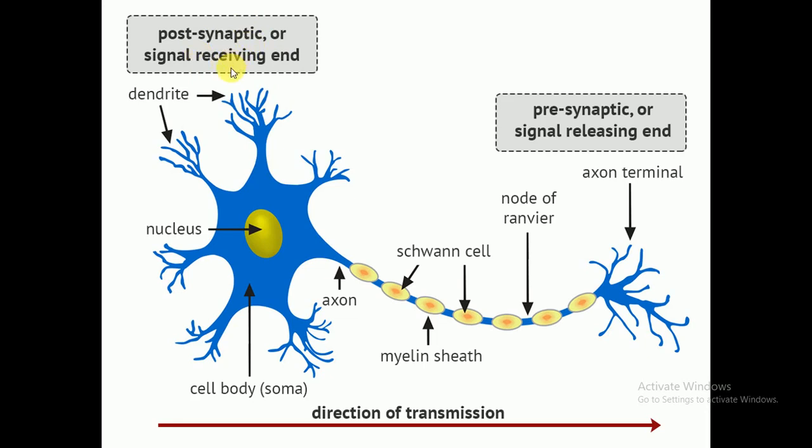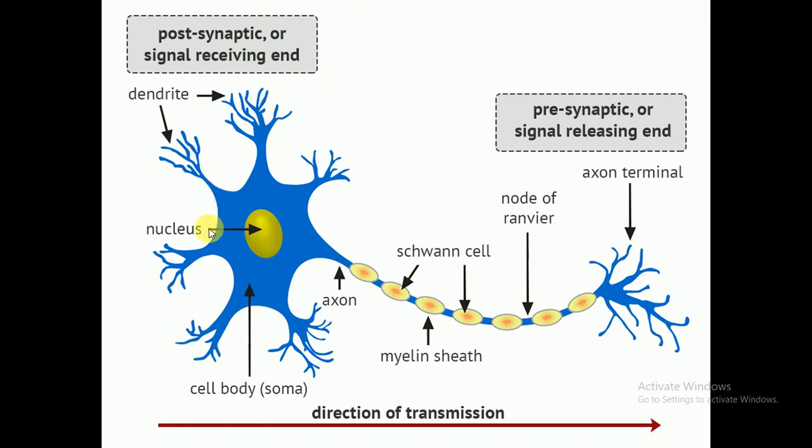The postsynaptic or signal receiving end is responsible for receiving the signals, actually when the nervous system becomes activated, when nerve firing occurs, when these electrical impulses are generated, and they move across from the presynaptic signal releasing end to the postsynaptic signal receiving end.